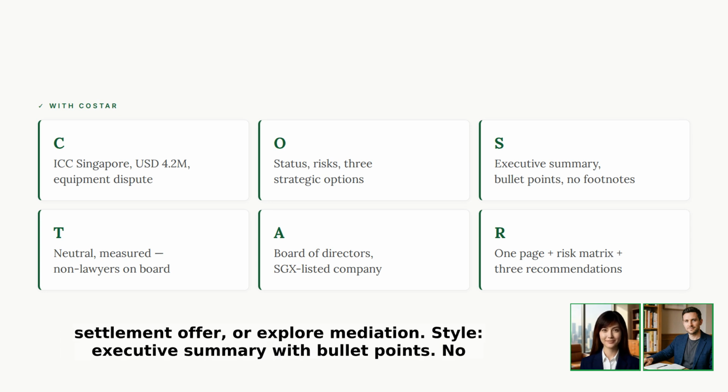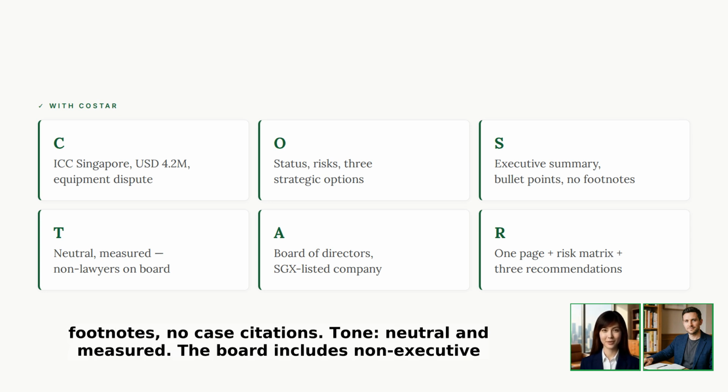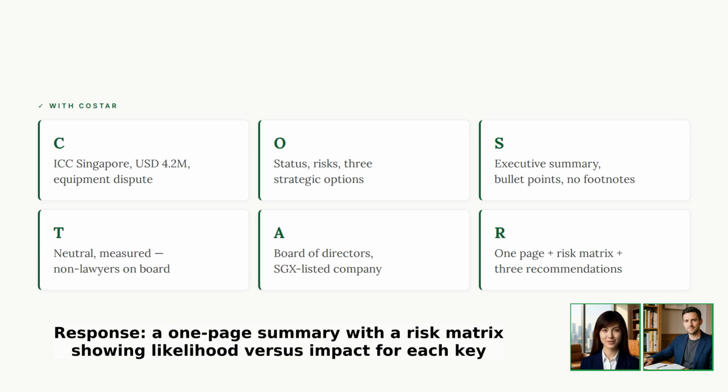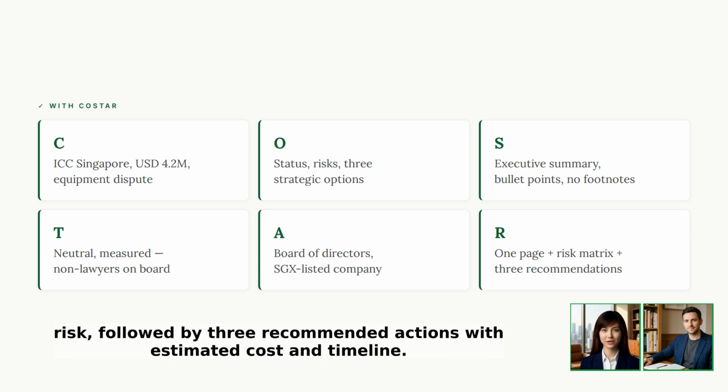Proceed to hearing, make a settlement offer, or explore mediation. Style. Executive summary with bullet points. No footnotes, no case citations. Tone, neutral, and measured. The board includes non-executive directors with no legal background. Audience, the board of directors of an SGX-listed company. Response. A 1-page summary with a risk matrix showing likelihood versus impact for each key risk, followed by 3 recommended actions with estimated cost and timeline.